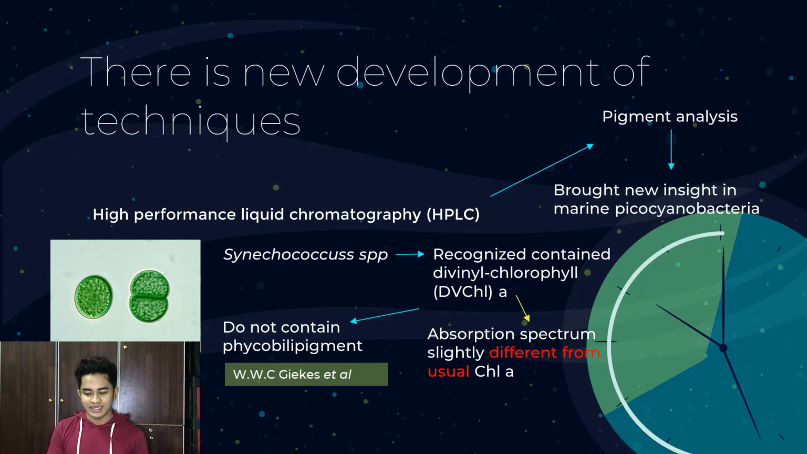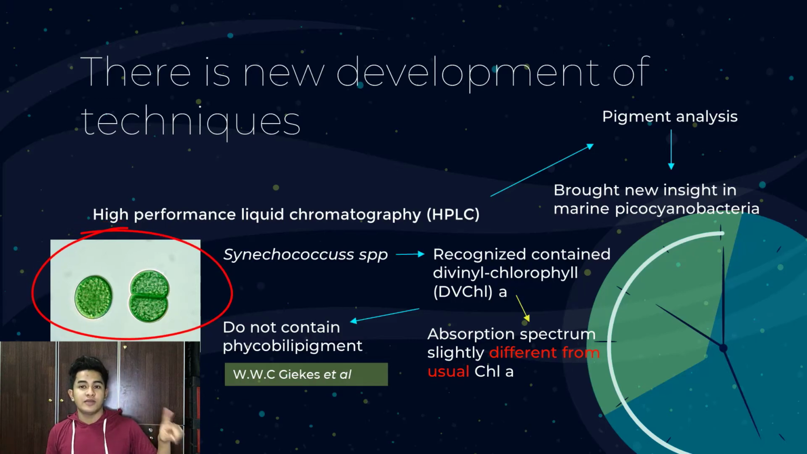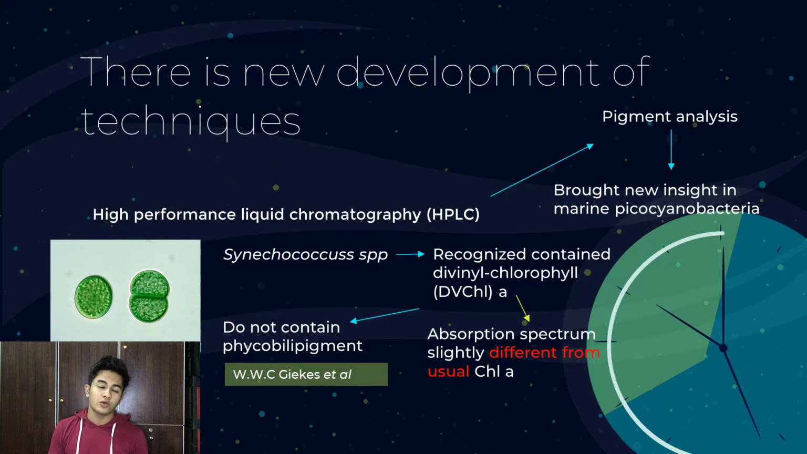This bacterium is recognized to contain divinyl chlorophyll A, which is DV chlorophyll A. Its absorption spectrum is slightly different from normal chlorophyll A. They do not contain phycobilipigment. This is an example of Prochlorococcus, and these are phycobilipigment. Pretty right?